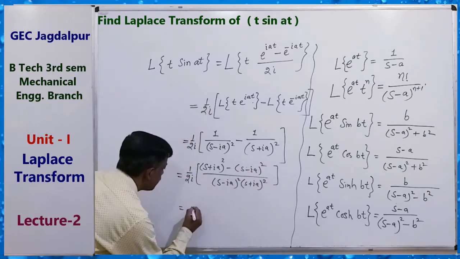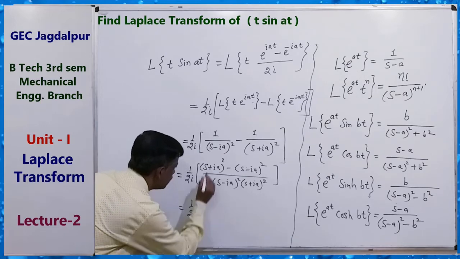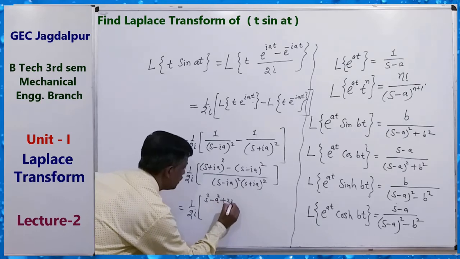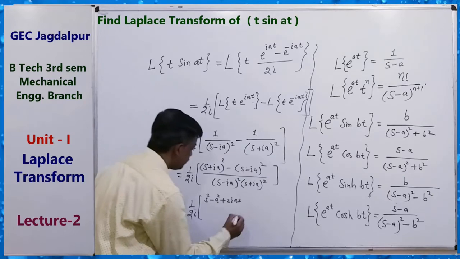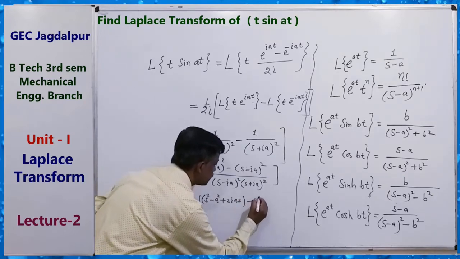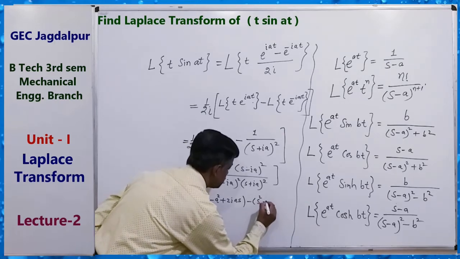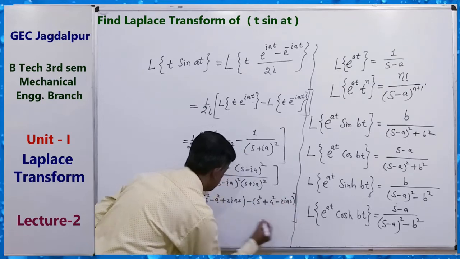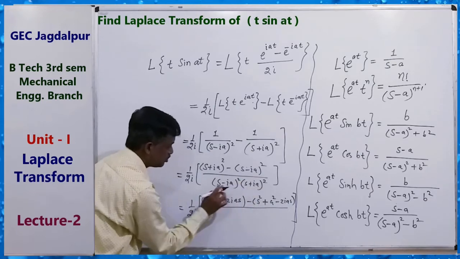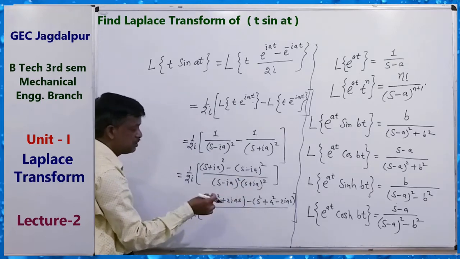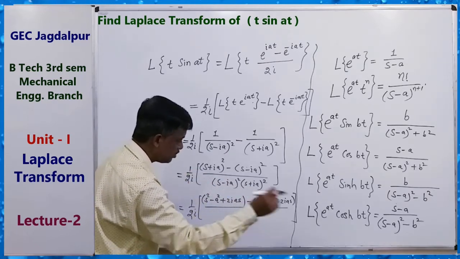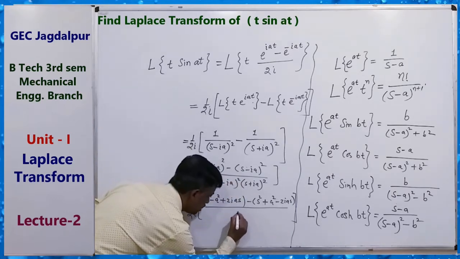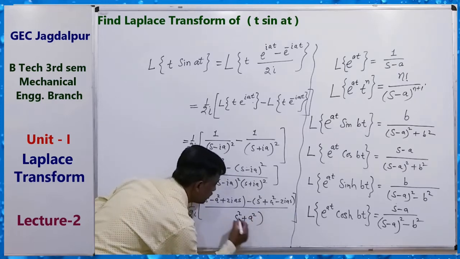Solving it, 1 upon 2i times s square minus a square plus 2i as, minus s square plus a square plus 2i as, upon the denominator. Since s minus ia times s plus ia is a minus b times a plus b, a square minus b square, and i square means minus 1, we get s square plus a square, whole square.